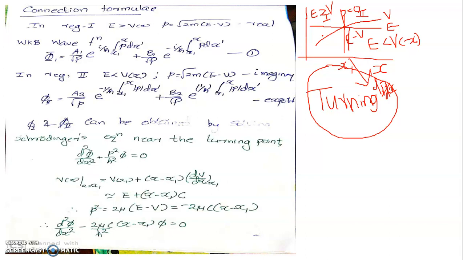However, we have already seen that the WKB wave function in the classical region will be different from that in the quantum mechanical region. I have just mentioned towards the end of the discussion of the WKB wave function that if the region has total energy exceeding potential energy, then the momentum will be real and the WKB wave function will be oscillatory. On the other hand, if the momentum is imaginary, corresponding to a total energy less than the potential energy, then the wave function will be exponential.